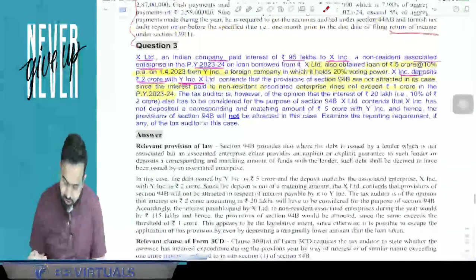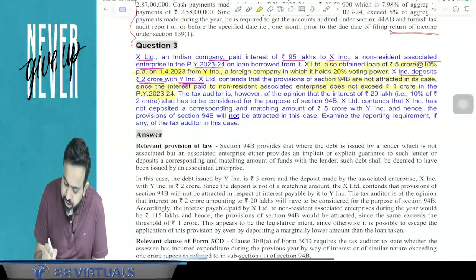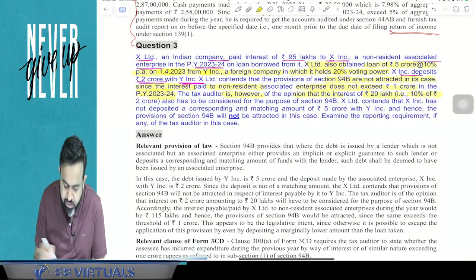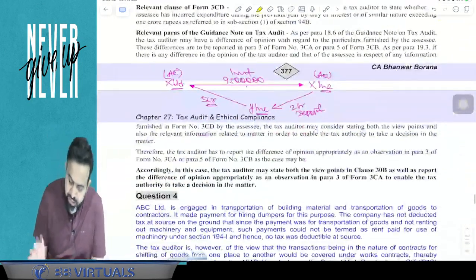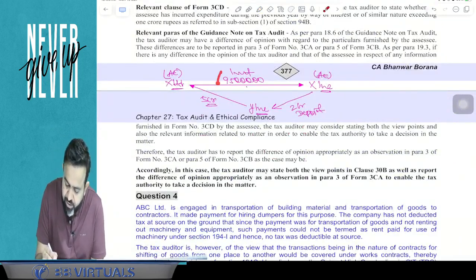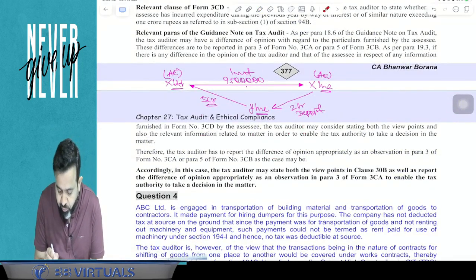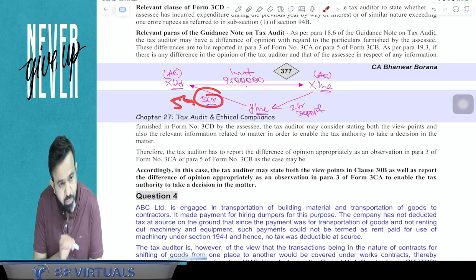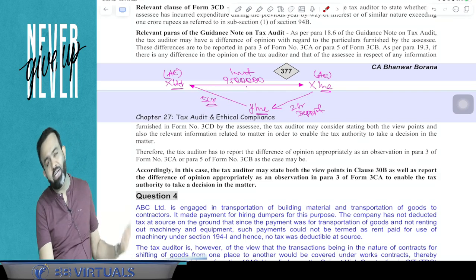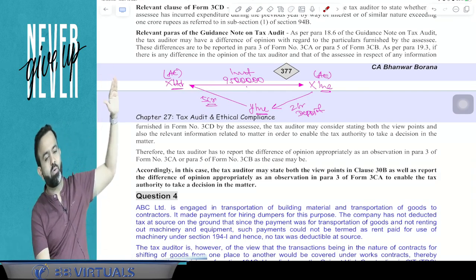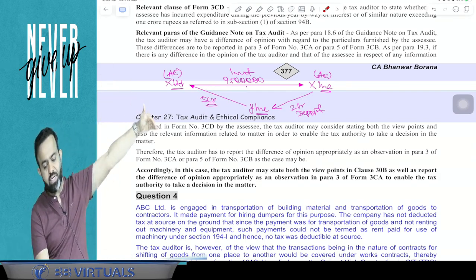Now, but what does the chartered accountant say? The tax auditor is, however, of the opinion that the interest of 20 lakh, that is 10% of the 2 crore, also has to be considered for the purpose of section 94B. Here, the auditor says that this 95 lakh is interest on the 5 crore, but the matching amount is 2 crore. If you remember, we have mentioned that if any matching amount or corresponding amount is deposited by your associate enterprise